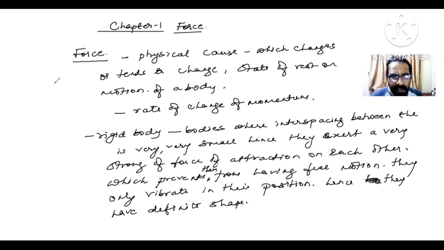Got it? Now, the next word I'm trying to tell you is rigid body. What do you mean by rigid body? The bodies where interspacing between the particles is very less, very small. Hence, they exert a very strong force of attraction on each other. And this prevents the particles from having a free motion. So they only vibrate in their mean position. Hence, these particles have definite shape, children.